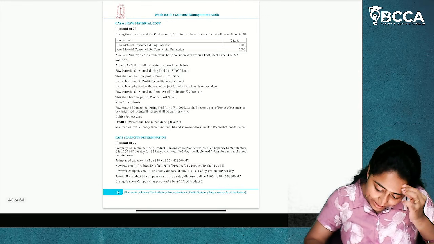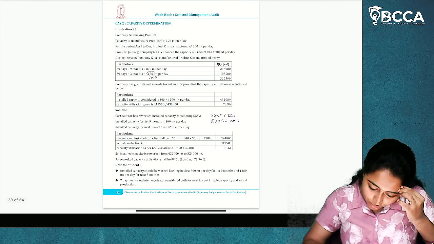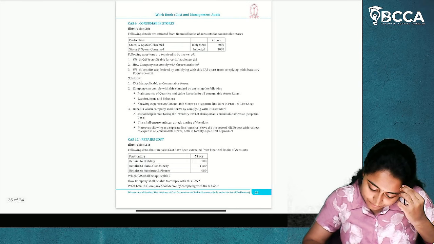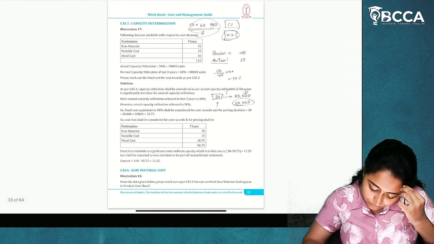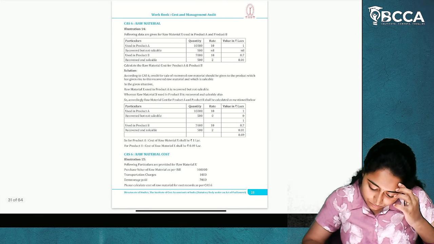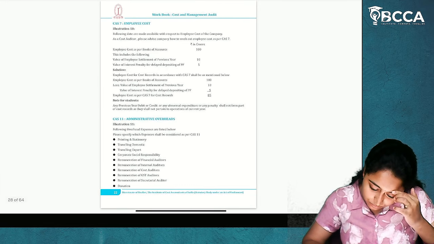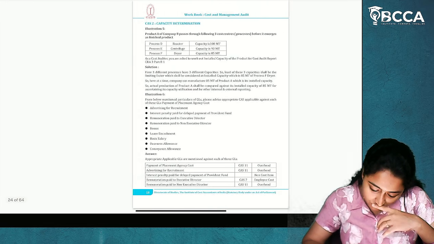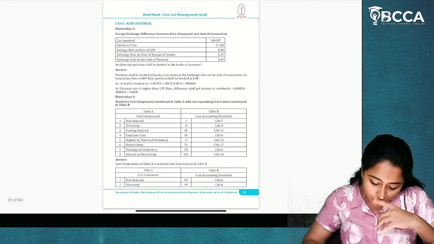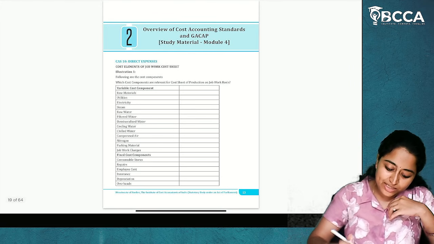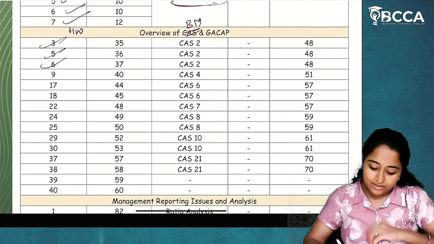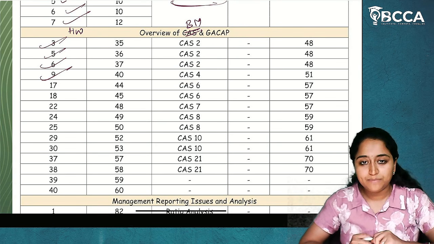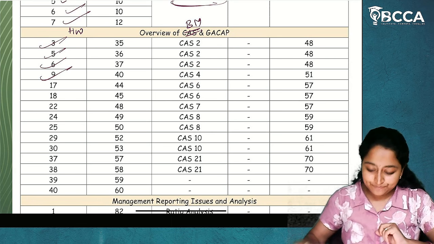So I guess CAS 4 is not given in the workbook. Yeah, CAS 4 is not given in the workbook. So this is a CAS 4 question. This is enough. The CAS 4 question is also completed. I hope it is clear to you.